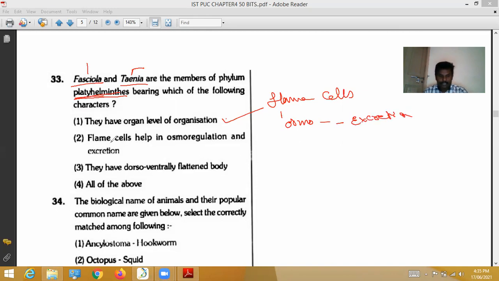Next, the second option is also correct. Let's see the third: they have a dorso-ventrally flattened body. Dorsal means the upper surface, ventral means the lower surface, so the body is flattened on both surfaces. The third option is also correct. Among the four options, three are correct, so the fourth option, all of the above, is given. For this 33rd question, the correct option is 4.